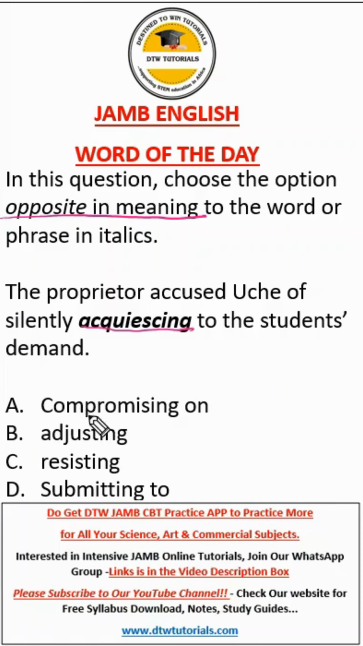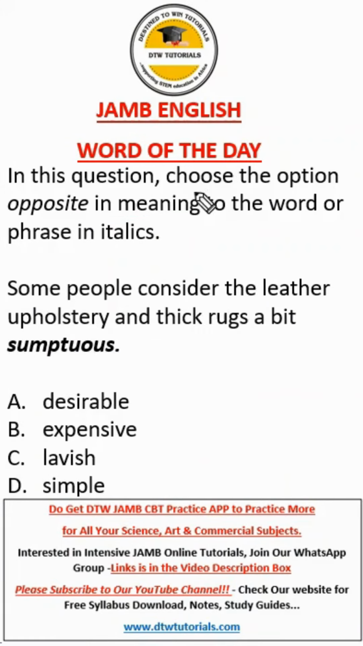Now look at A. A says compromising on. Compromising on is also like agreement, coming to terms with. So it's not the opposite of this. B says adjusting. No. C says resisting. This is the right answer. D says submitting to. No. So resisting is the opposite of agreeing.